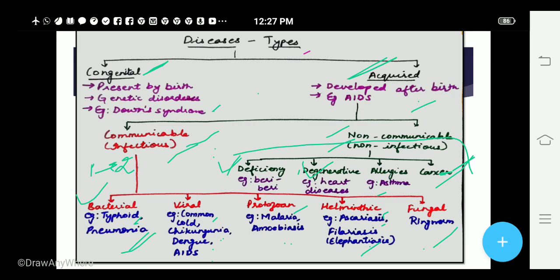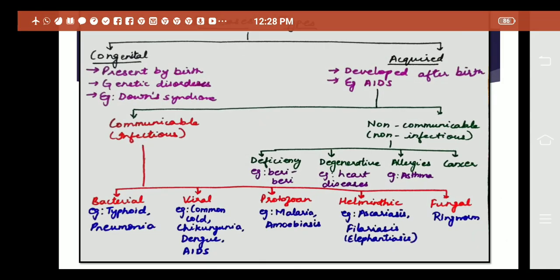They arise through various other factors, like deficiency, or degeneration of an organ, or allergies, or cancer, that is, tumors develop in certain areas. Uncontrolled cell division happens which leads to cancer. Understood, children?